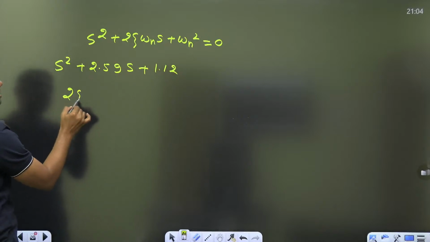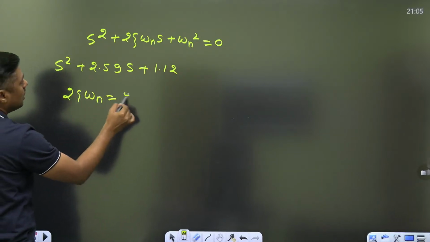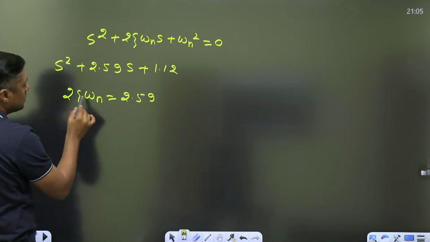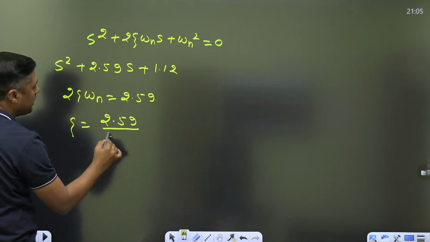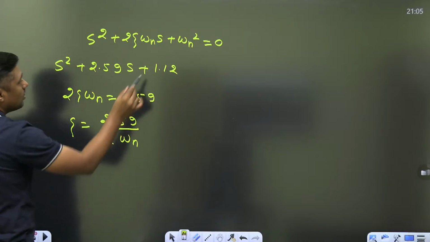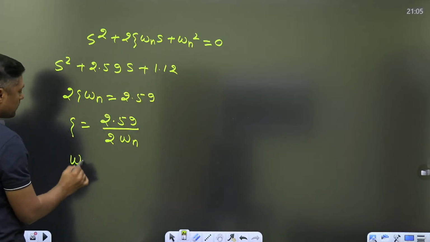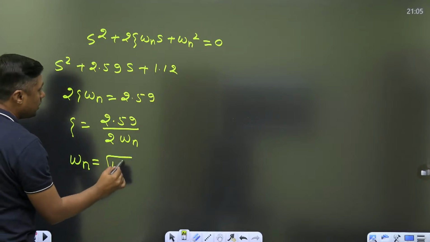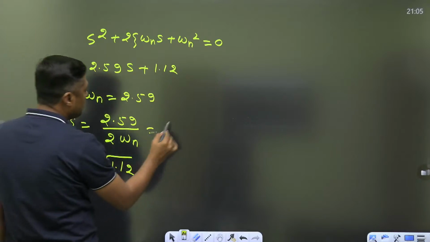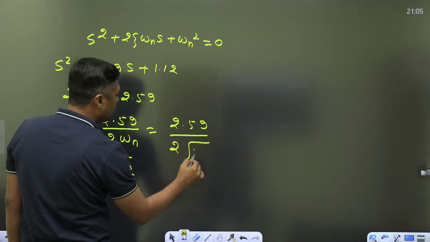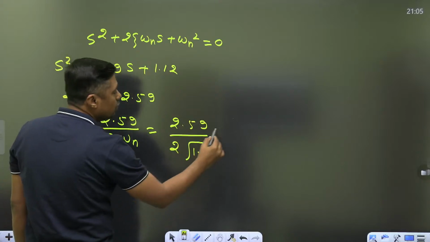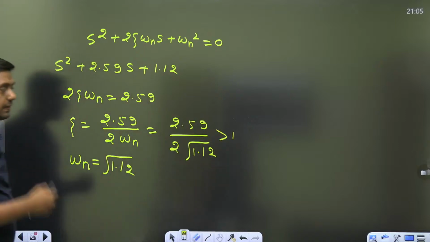So 2 zeta omega n is equal to 2.59. So zeta is equal to 2.59 divided by 2 omega n. Omega n is equal to root over 1.12. You can put here 2.59 upon 2 root over 1.12. You will get the value greater than 1. You can check.